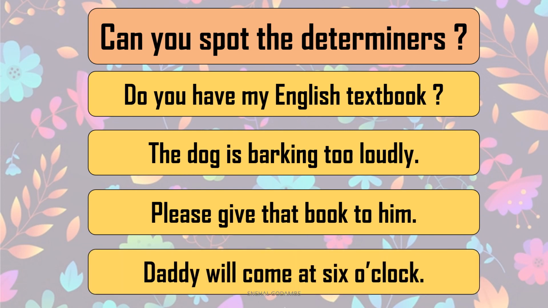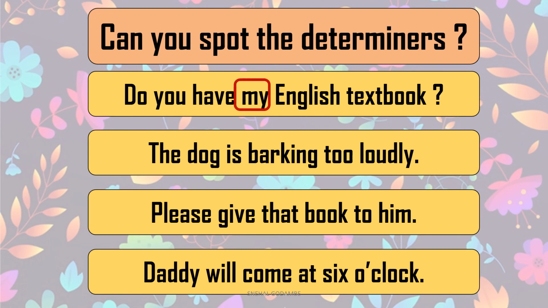Daddy will come at 6 o'clock. So these are very simple sentences. And as I went on reading them, you must have spotted the determiners in these sentences, with their types. Okay. So let's see which are the determiners in those sentences.